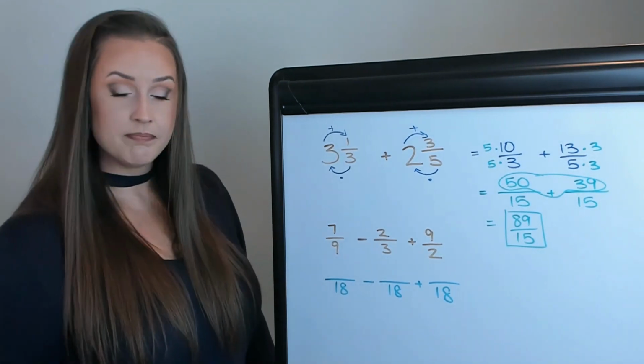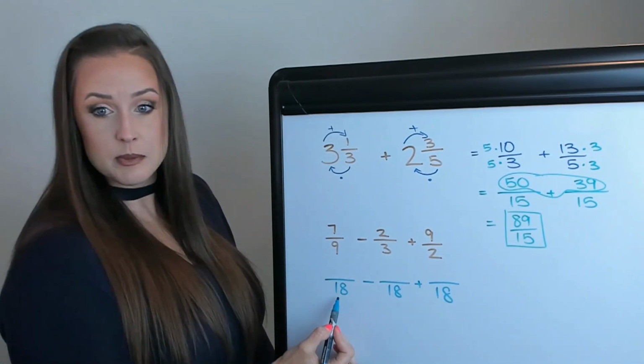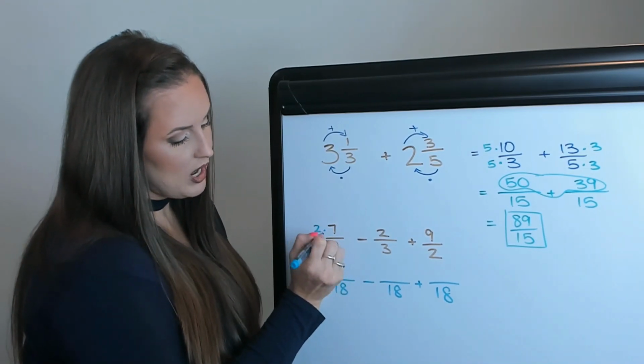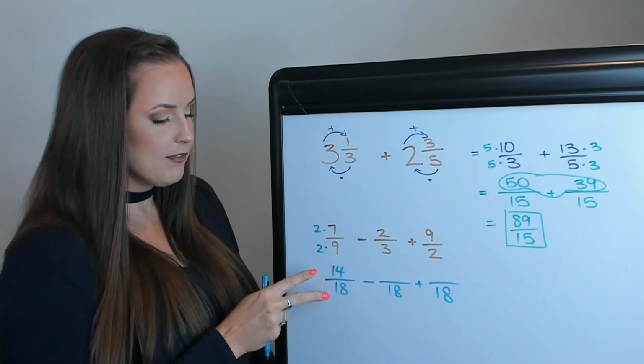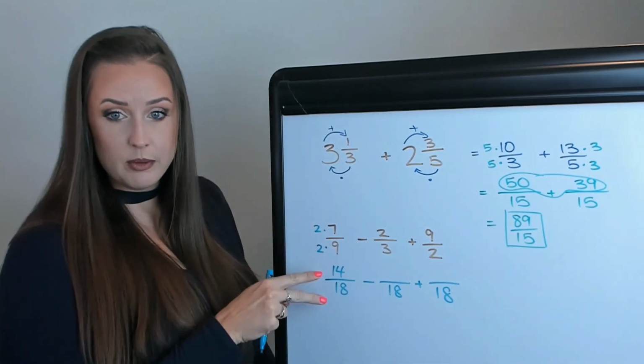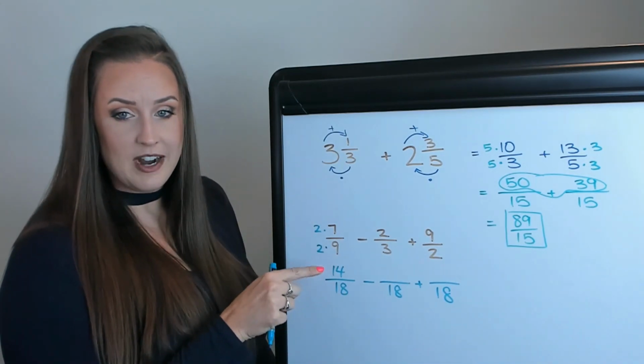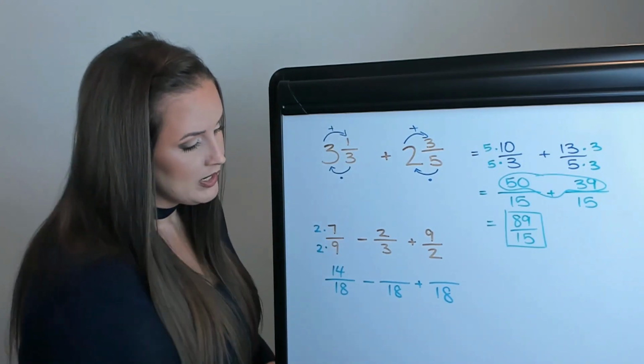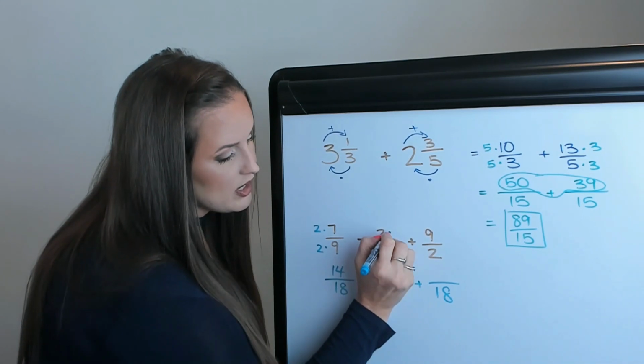So ask yourself, how do I get there? So for 9 to become 18, we need to multiply by 2. Do to the bottom, do to the top, so that's 14. Now, if you're not sure if you did this part correctly, going from here to here, reduce this fraction and see if it becomes 7/9. It does. We're good. So let's multiply this one by 6 on top and bottom.